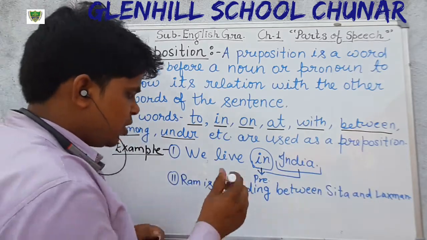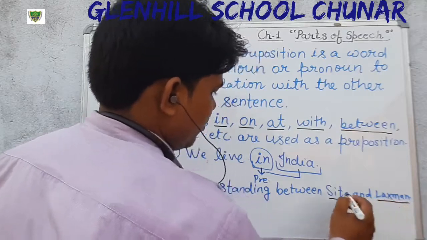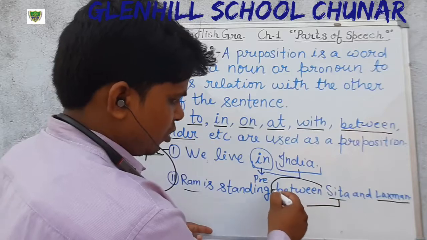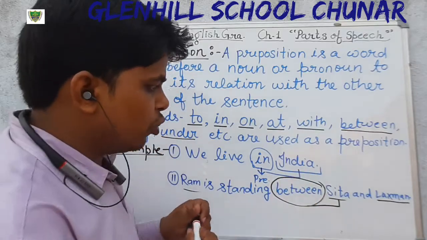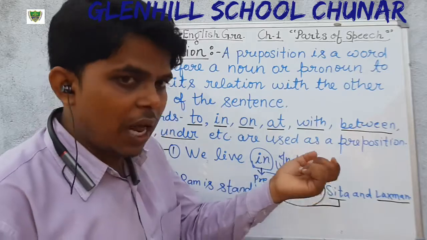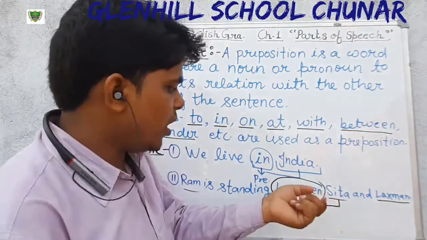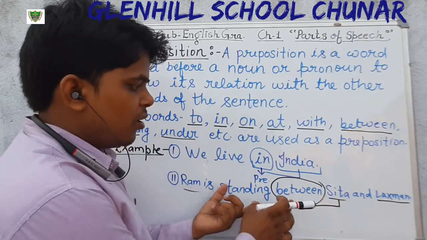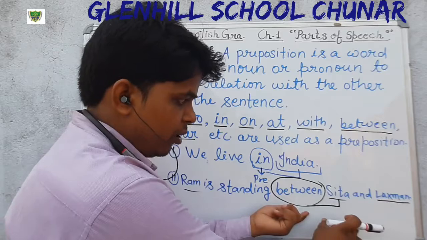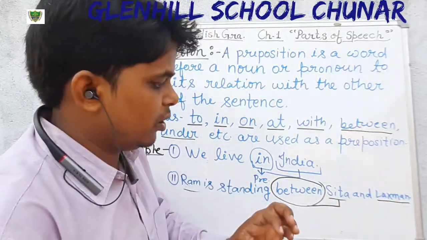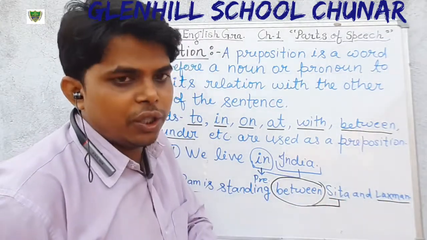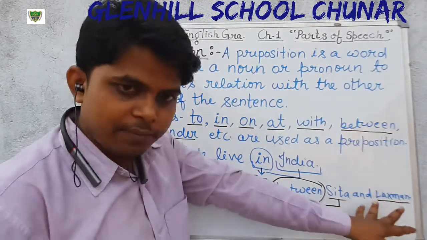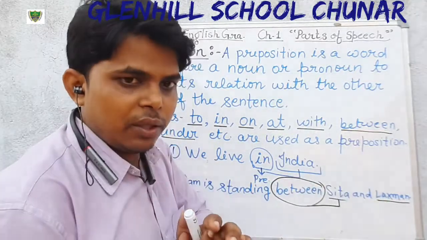Here the nouns are Sita and Lakshman, and Ram is also a noun. So here before the noun we have used the word between, and it also denotes the position of Ram, where Ram is standing, and it also makes the relation with these words. Ram is standing, and where is he standing? Between Sita and Lakshman. So here the word between is a preposition. Okay, students, and it is also used before the nouns Sita and Lakshman.